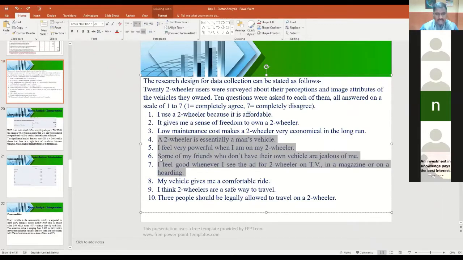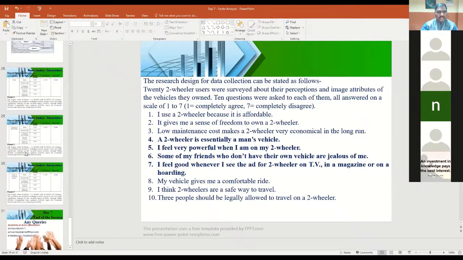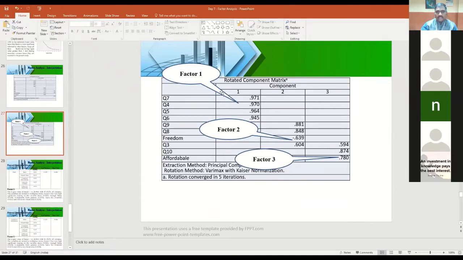7, 4, 5, 6. These questions come under factor 1. So I will name it as A. Now these are the values that come under factor 1, right? Now in the next slide, from this you have to draw a new table and explain that factor 1.